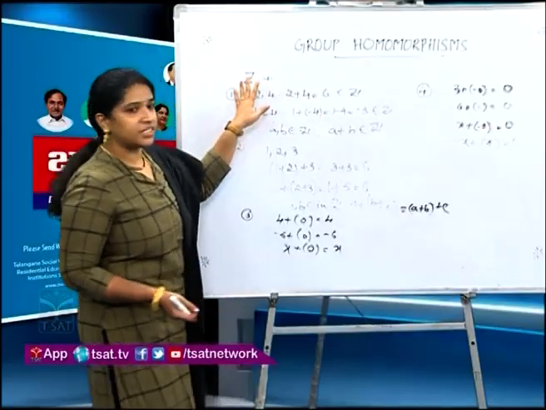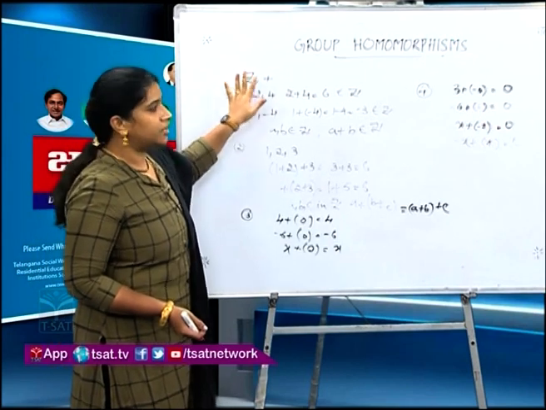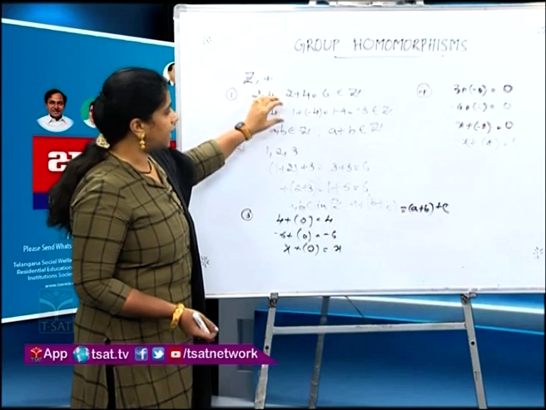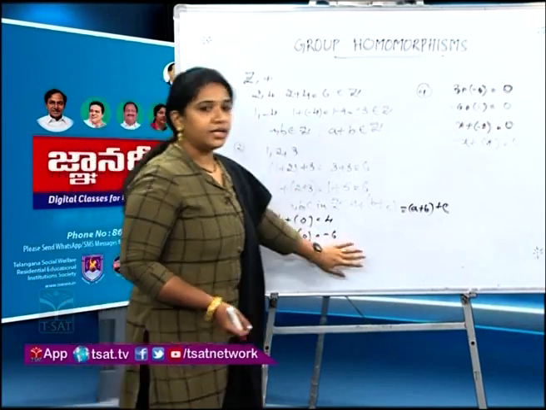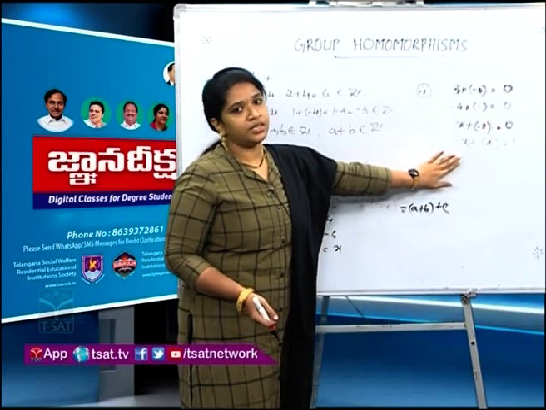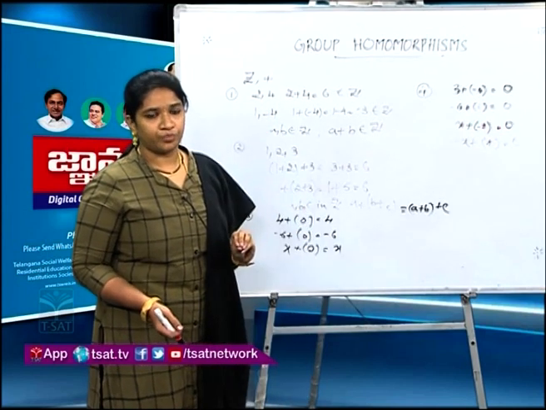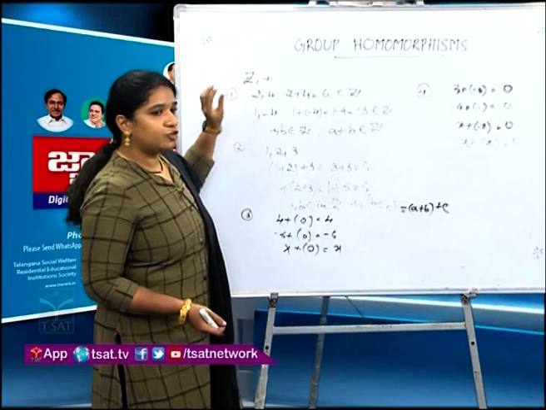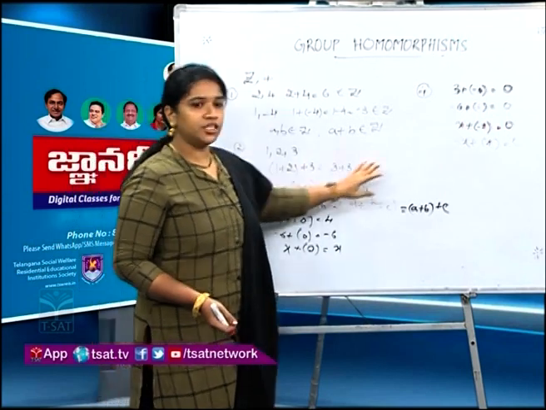We have first considered the set of integers and an operation in the set of integers, and showed that the elements in the set of integers satisfy these 4 properties, that is closure, associative, existence of identity and existence of inverse for every element in Z. Now we say the set of integers is a group. Is it clear? Now to define a group, we need a set and an operation satisfying these 4 properties.